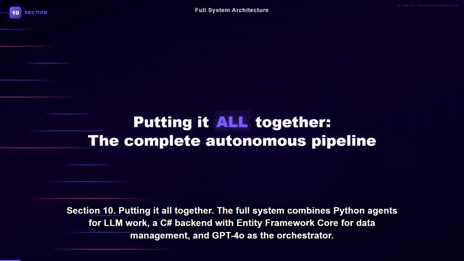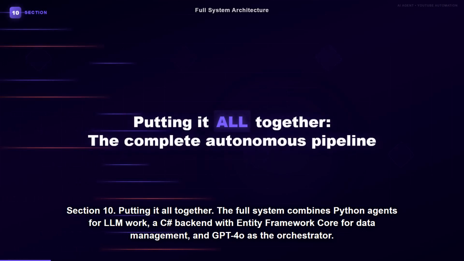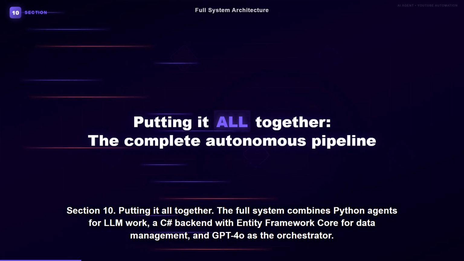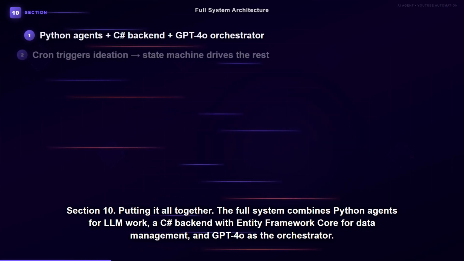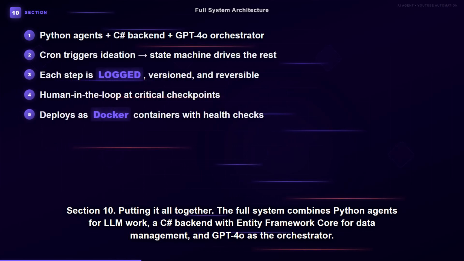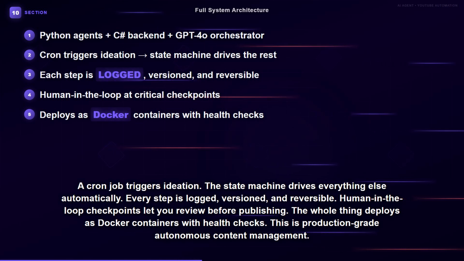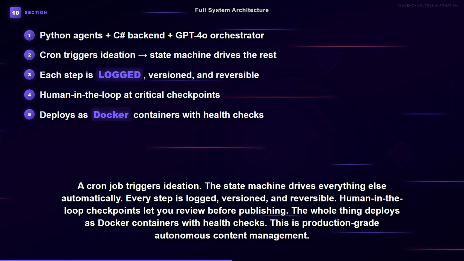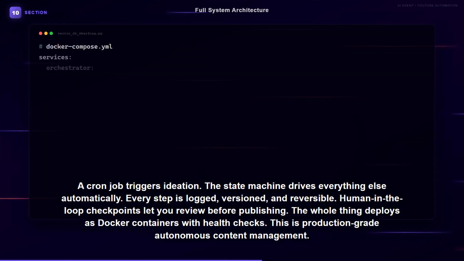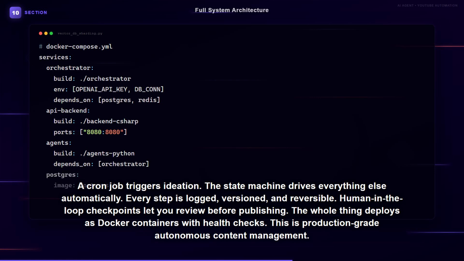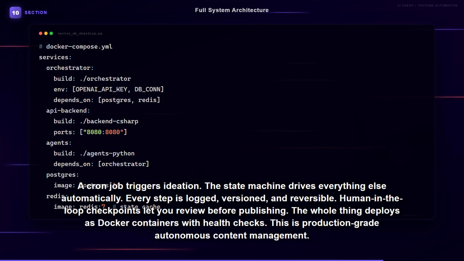Section 10. Putting it all together. The full system combines Python agents for LLM work, a C# backend with Entity Framework Core for data management, and GPT-4o as the orchestrator. A cron job triggers ideation. The state machine drives everything else automatically. Every step is logged, versioned, and reversible. Human-in-the-loop checkpoints let you review before publishing. The whole thing deploys as Docker containers with health checks. This is production-grade autonomous content management.